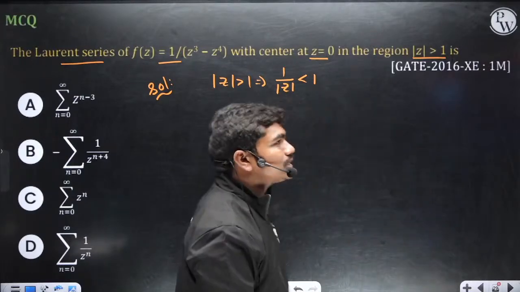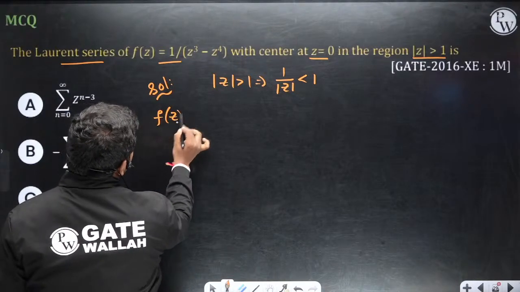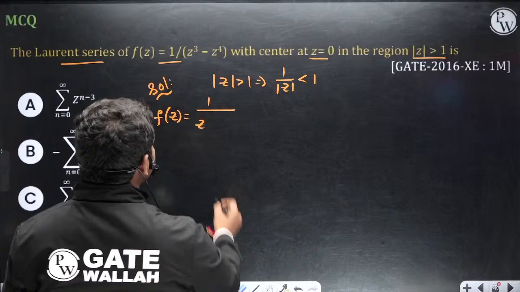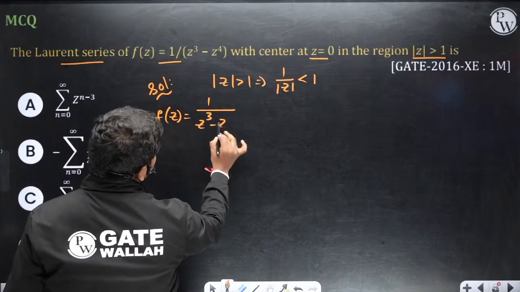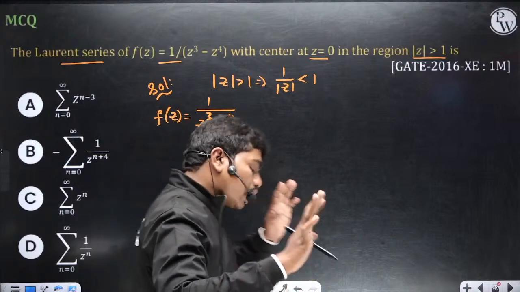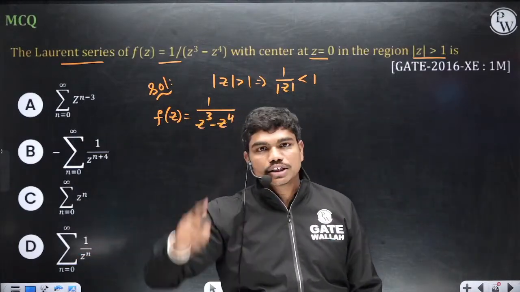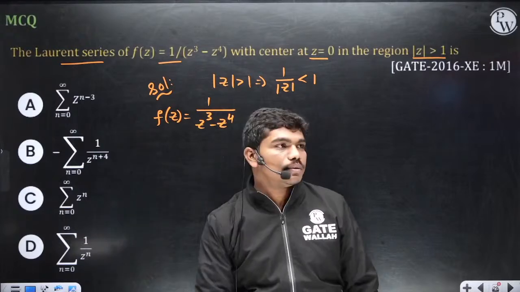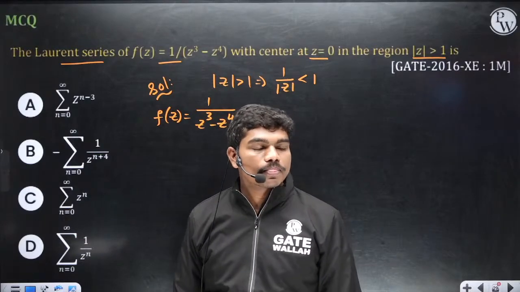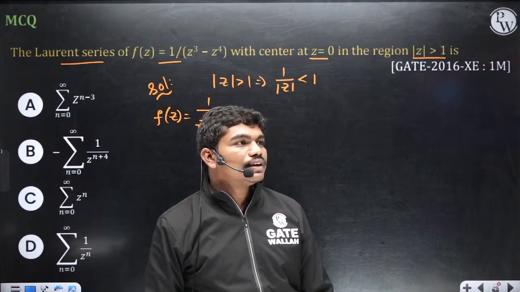So this implies f of z is equal to 1 by z cube minus z power 4. Okay, now tell me, I'll solve this question, but before I solve, you tell me the answer. Don't look at the answers of PYQs. Just do this and tell me what could be the correct answer here.